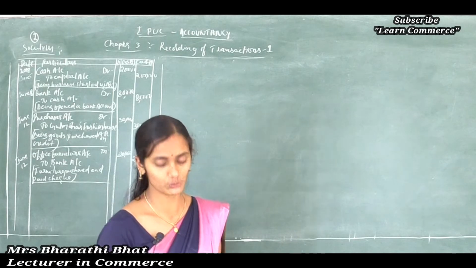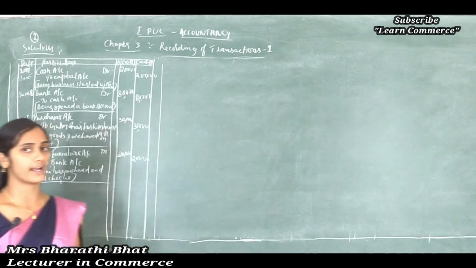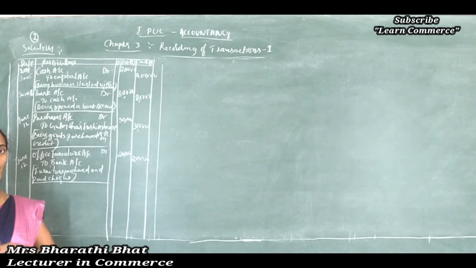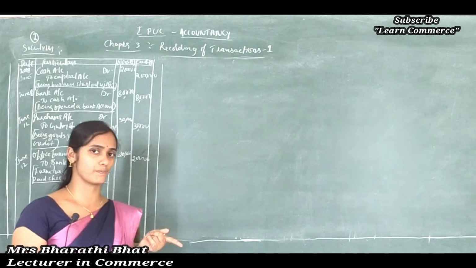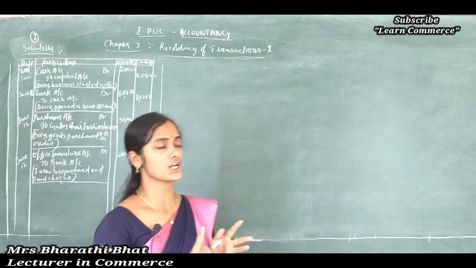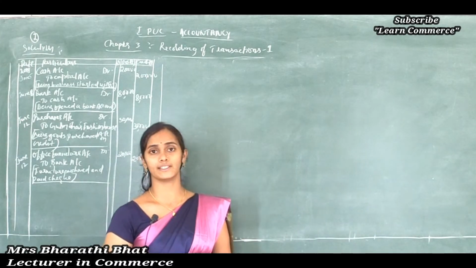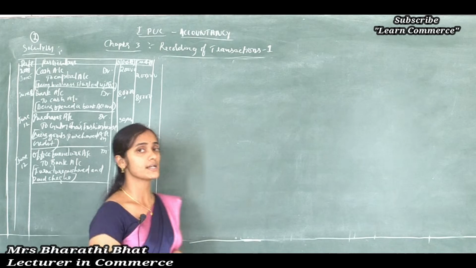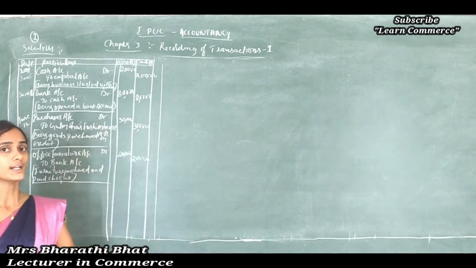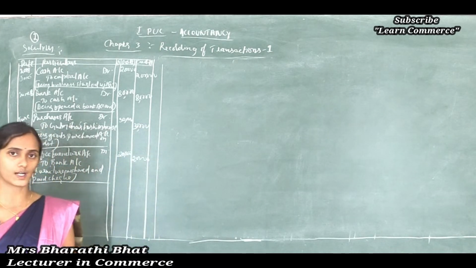Transaction dated on June 18. Rent paid by check. What are the two accounts? When a check comes, it affects the bank. Rent is an expense, so increases in expenses are to be debited. Rent account debited to bank account, because bank account comes under asset. Decreases in asset is to be credited.